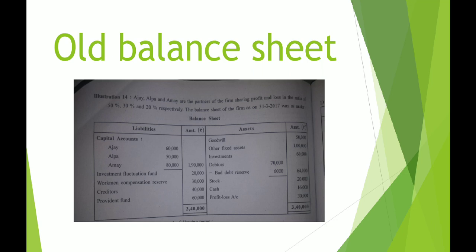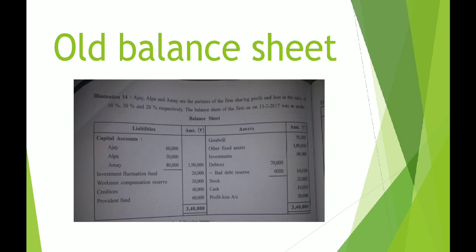So a decrease in the value of an asset is to be recorded in the revaluation account on the debit side. But in your old balance sheet, if you check the liabilities side, it is written Investment Fluctuation Fund 20,000. Now this is the fund kept to write off the loss occurred, or I can say to write off the decreased amount of investment. What is the loss? It is 15,000. How much amount do we have for writing off the loss? 20,000. So the loss is written off from 20,000.